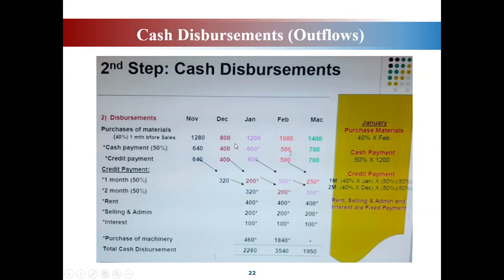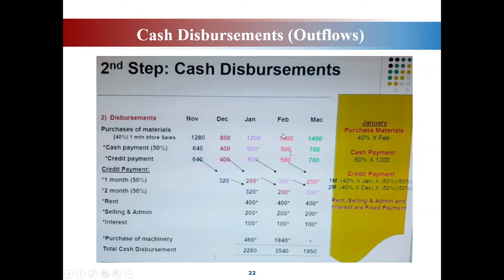So for January, you only pay 600 for the material purchase. Why do you pay 600? Because only 50% of 1,200, meaning 600. 600 is the amount that you paid in cash. So your credit payment will be 600.